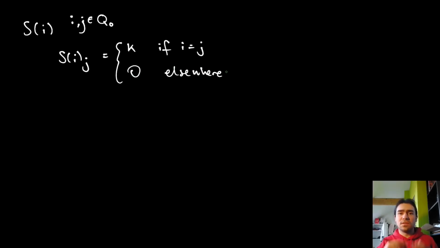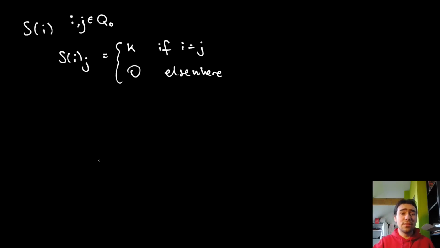Now, what does this mean? In practice, the simple representation at some vertex I picks out a vertex I from the potentially infinitely many vertices that Q consists of, and designates it as the special one. Everywhere this representation will assign the zero space except at that one specific point.